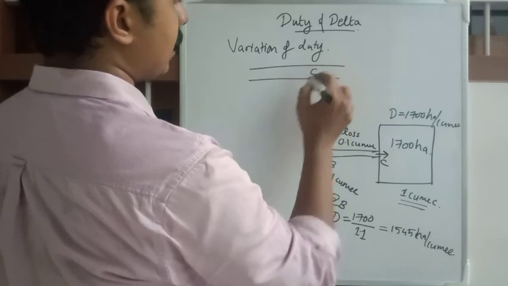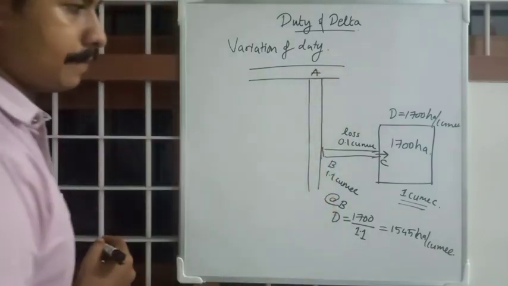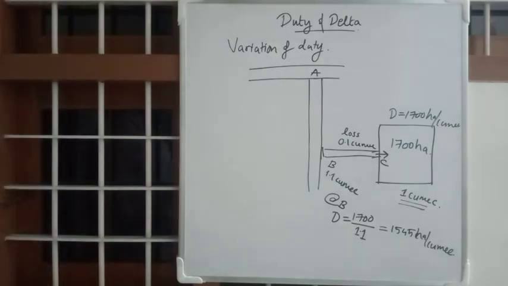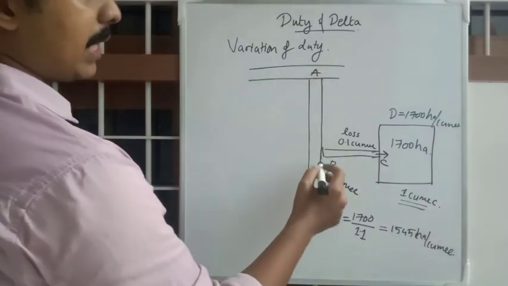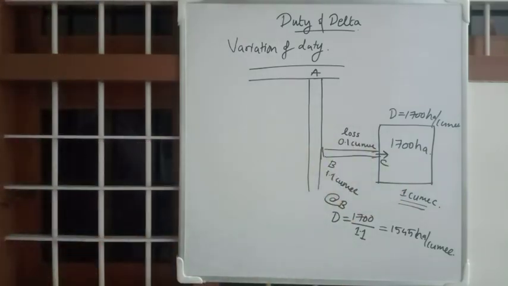Okay, and suppose this is main line. And this is point A. Okay, from the main canal there will be a subsidiary canal, and from this subsidiary canal you are supplying water to plot.